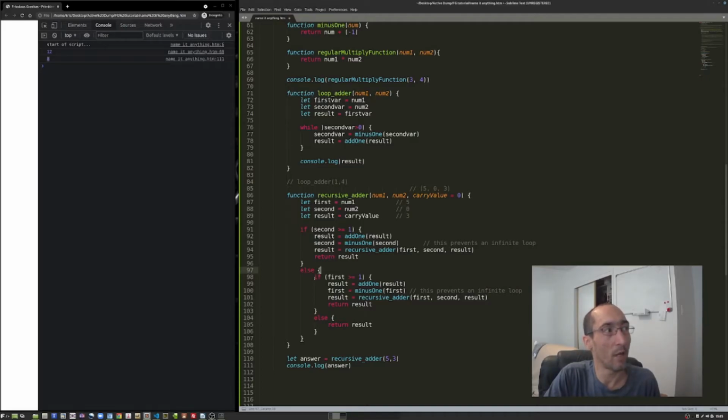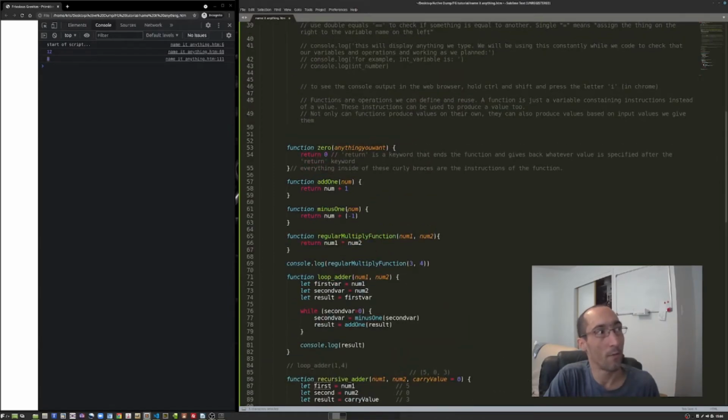So instead of running through that block of code, what we're going to do in here is first check if the first number is greater than or equal to 1. And now you can kind of see a pattern developing here. We're basically doing the same thing we did up here, but we're going to add to the accumulating result one at a time using the first variable as well. So result now equals add 1, just like we did up here. First now is going to be minus 1, and to tell it, well, what number do we start with? We enter first, and that's just, again, defined by up here.